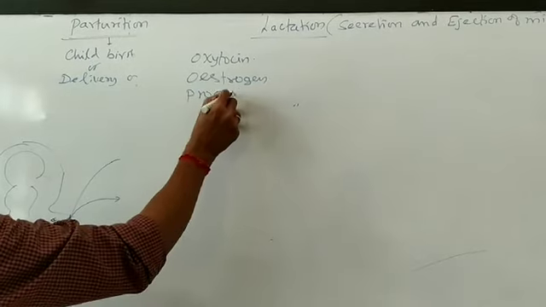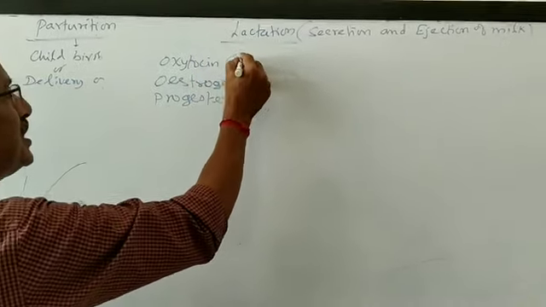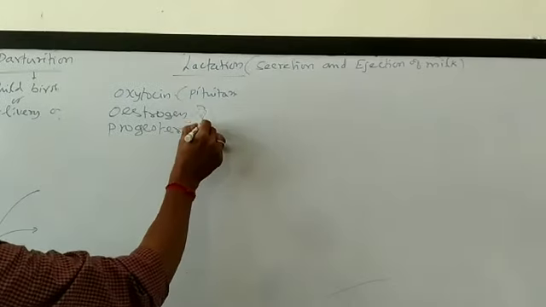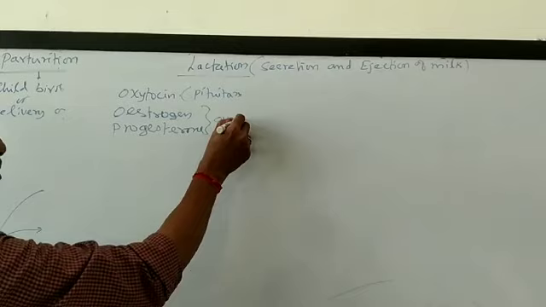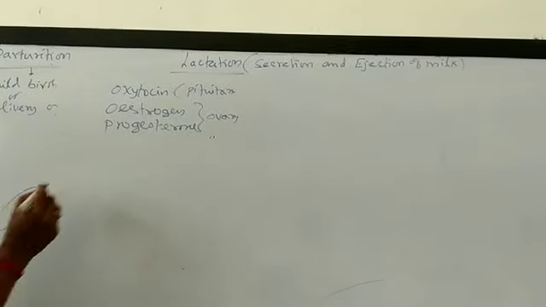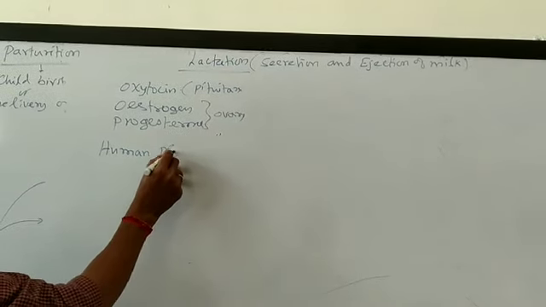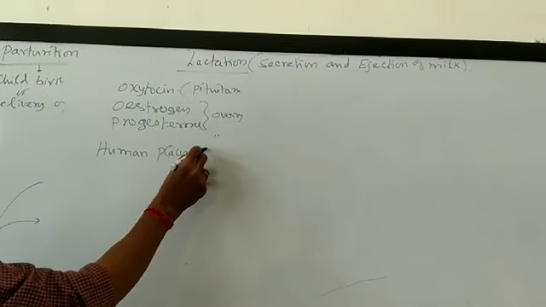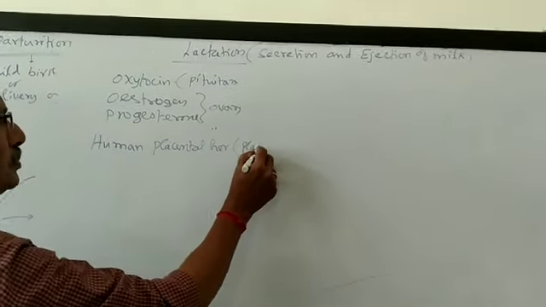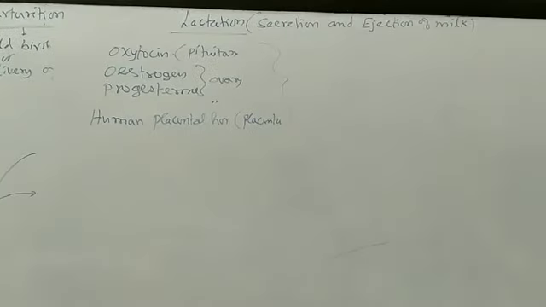Progesterone is also secreted by the ovary. And also human placental hormone, which is secreted by the placenta. Now all these hormones are present in the blood.